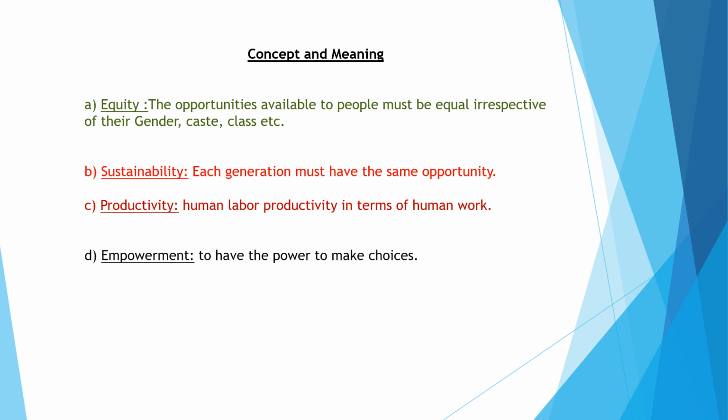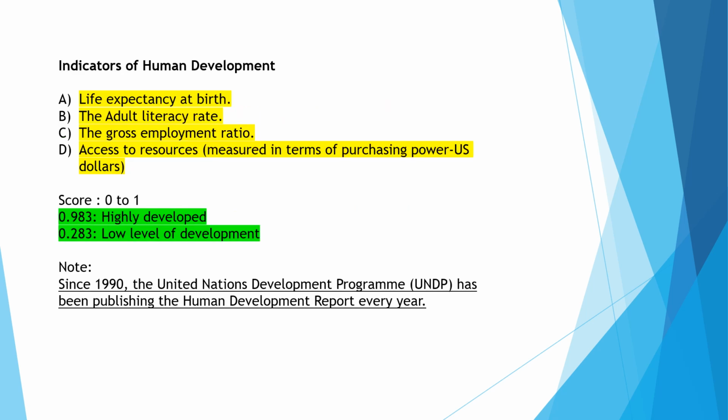We are very much independent, so we can choose our own decisions without the interference of others. So this is what empowerment means. Next, there are four indicators of human development. Actually, those indicators are used to calculate human development. Human development is an index. I am going to discuss this later.